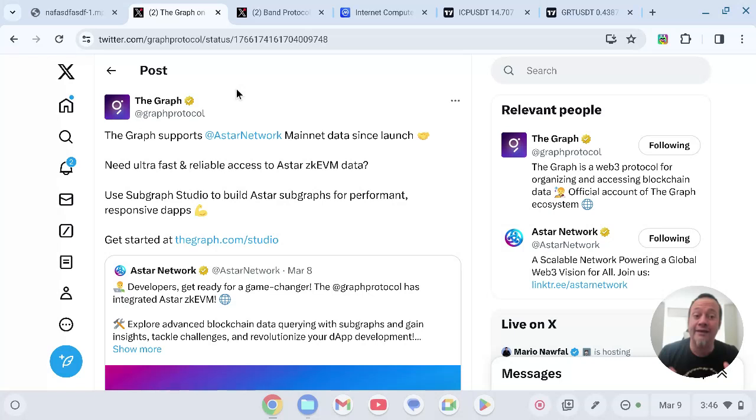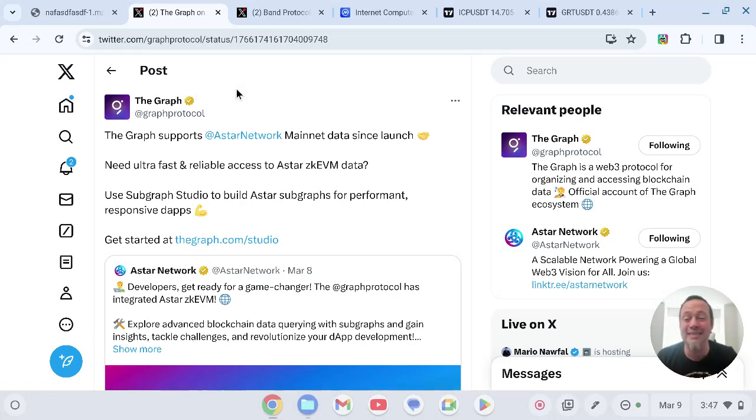Now, this crypto has gone absolutely parabolic. I made videos about this crypto when it was at like 8 cents, 15, and I made an updated video just the other day when it was sitting somewhere around, I think, 34, 35 cents, and now we're sitting at about 44.